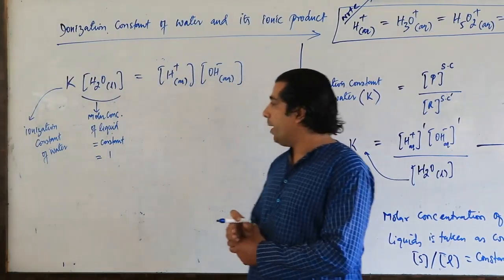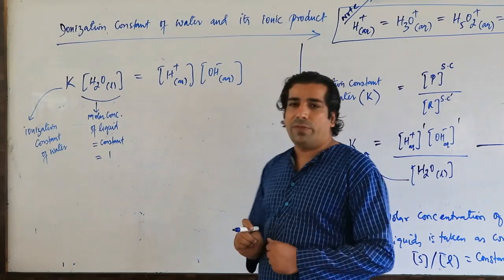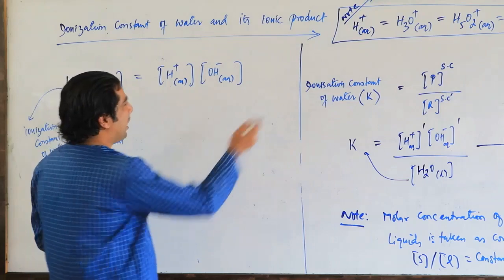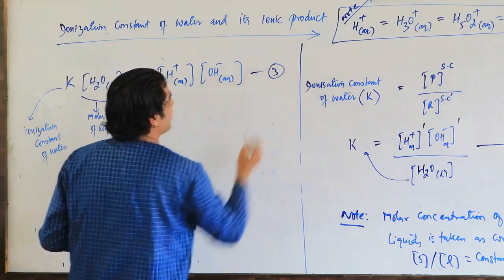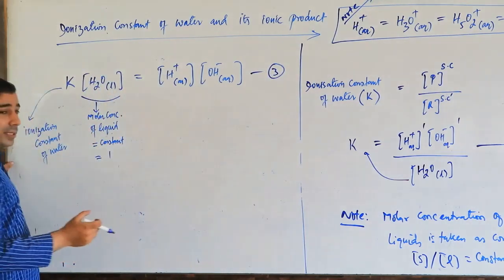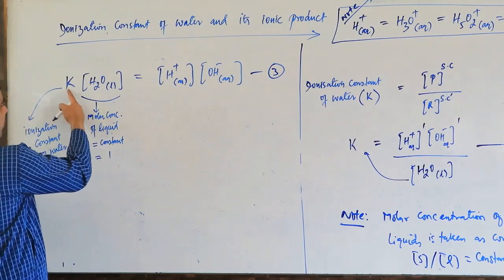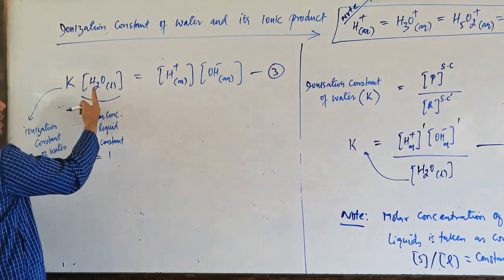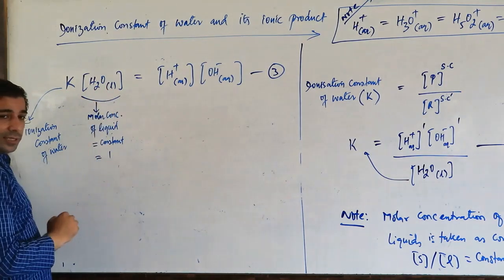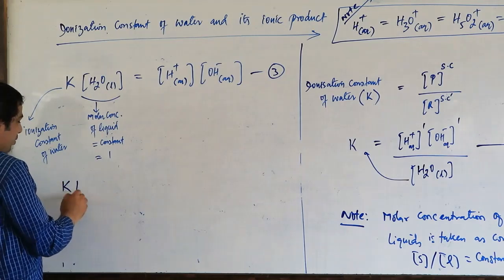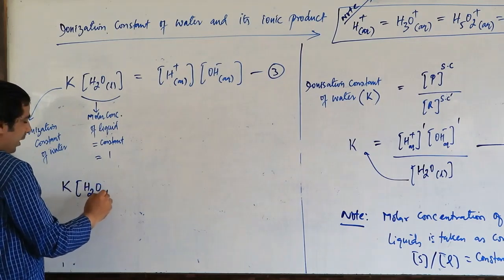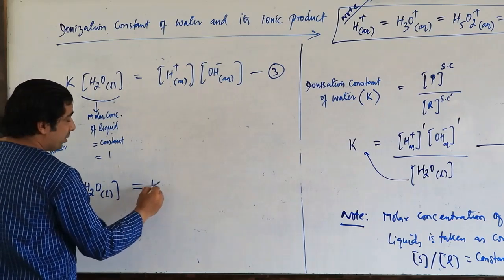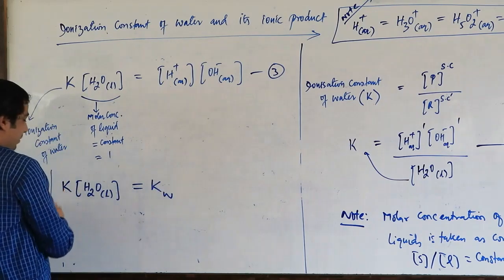Yes? So now what happens? You might have heard about one factor, that constant multiplied by constant is also a constant. So let us call it equation number 3 here. So first of all we have K into water. This is the ionization constant, and water is liquid, so it is also constant. So K into H2O liquid, both are constant, my dear friends. So they are equal to Kw.